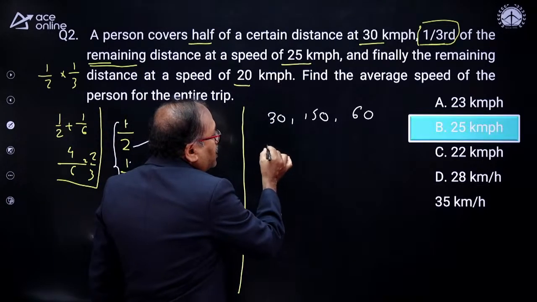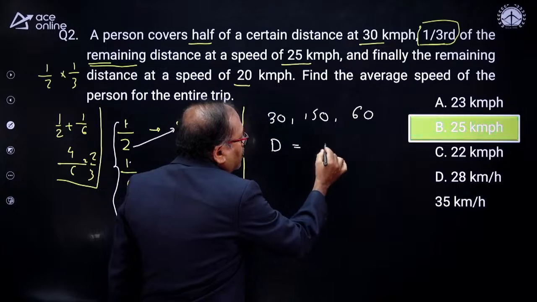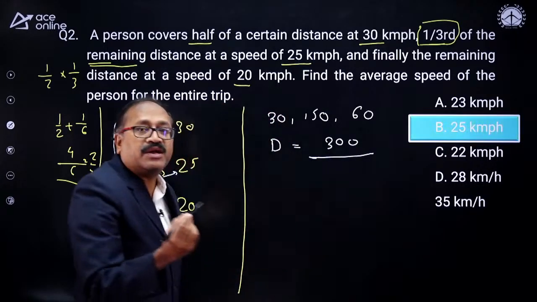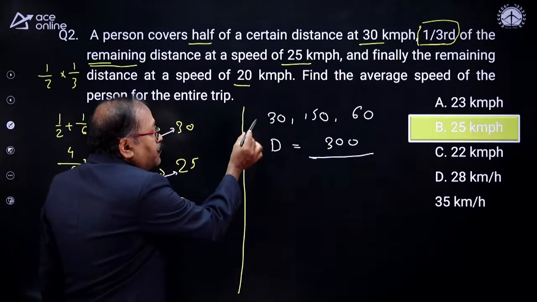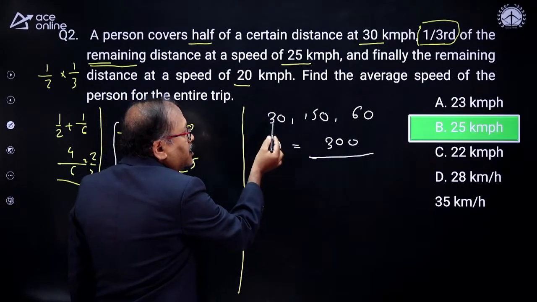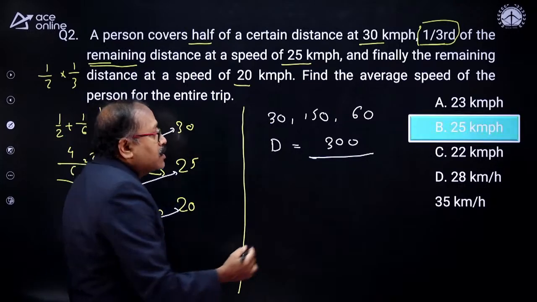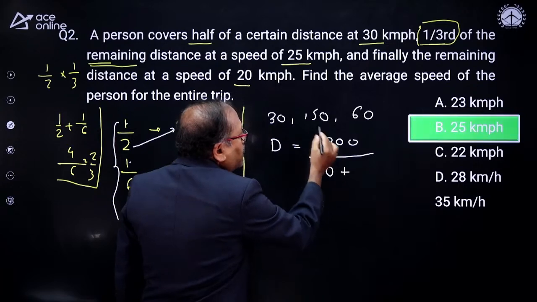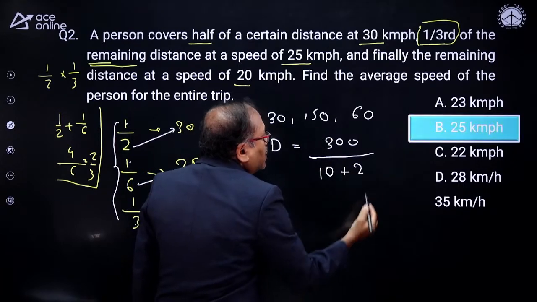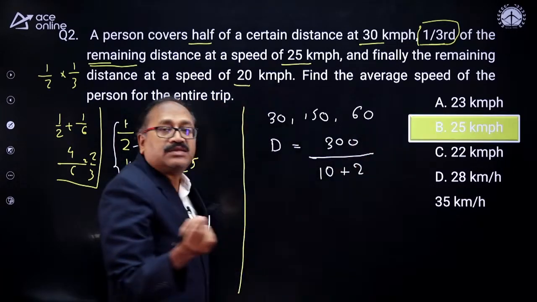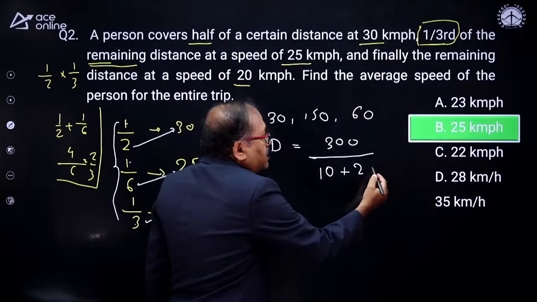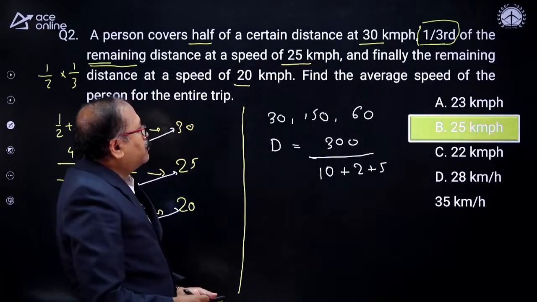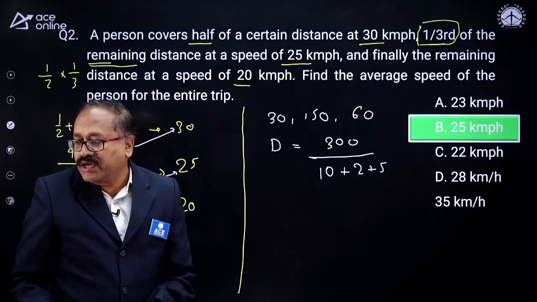So my total distance D is 300, divided by total time. In the first case, the time is 300 divided by 30, that comes to 10 hours, plus 300 divided by 150, that comes to 2 hours, and 300 divided by 60, that comes to 5 hours.